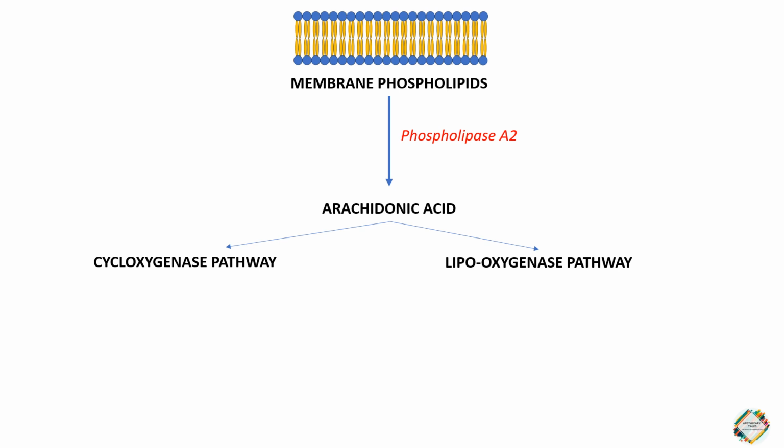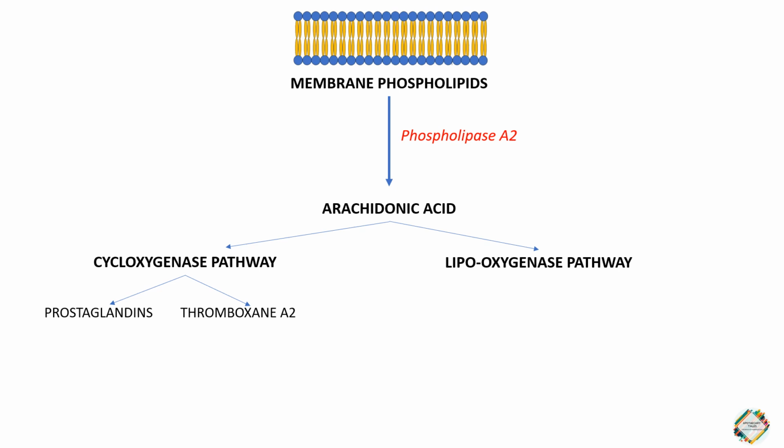In the cyclooxygenase pathway, the main enzyme responsible for the metabolism of arachidonic acid is cyclooxygenase. There are two isoforms of it, COX-1 and COX-2, which you will be learning in detail in the NSAIDs chapter. So now, to just understand, arachidonic acid mainly gets metabolized by the cyclooxygenase enzyme to two mediators.